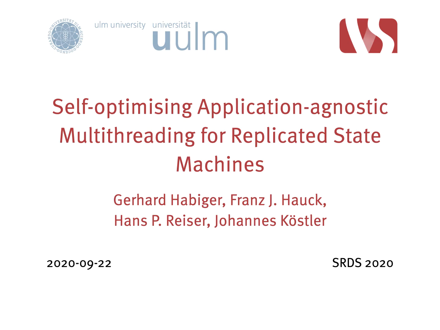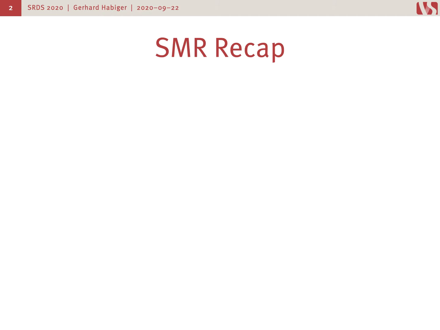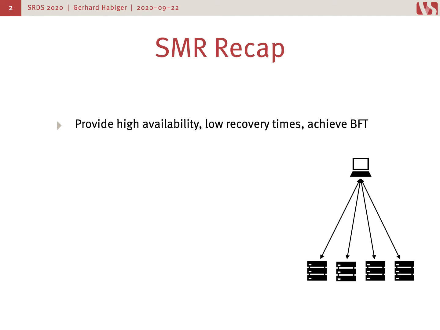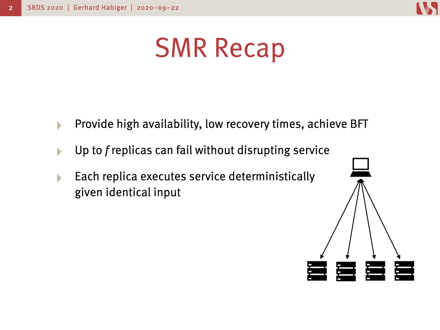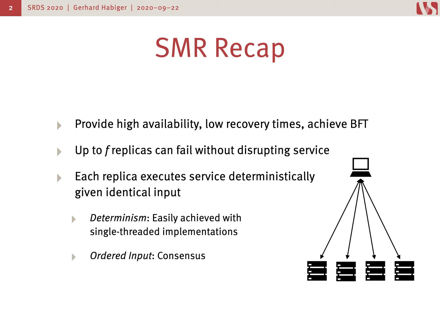We are talking about replicated state machines, so let's start with a very brief recap about state machine replication. SMR is a technique to provide high availability, low recovery times, and even achieve Byzantine fault tolerance. We do this by having multiple replicas executing a service. That means that up to F replicas can fail without disruption. Each replica has to execute the service deterministically and has to have identical input. We achieve the determinism by usually employing single-threaded implementations, and we achieve the ordered, or identical, input usually by employing consensus between these replicas.